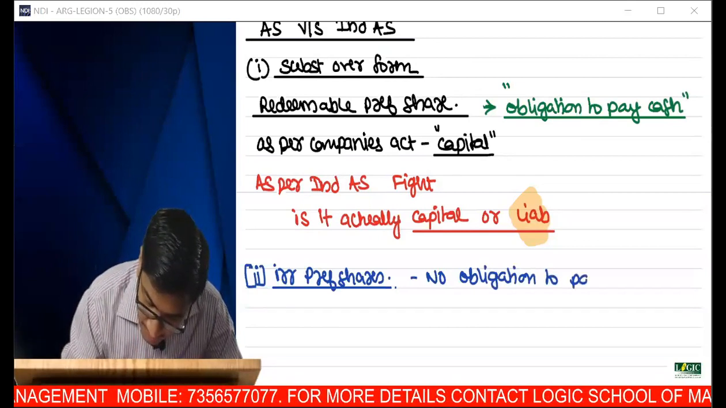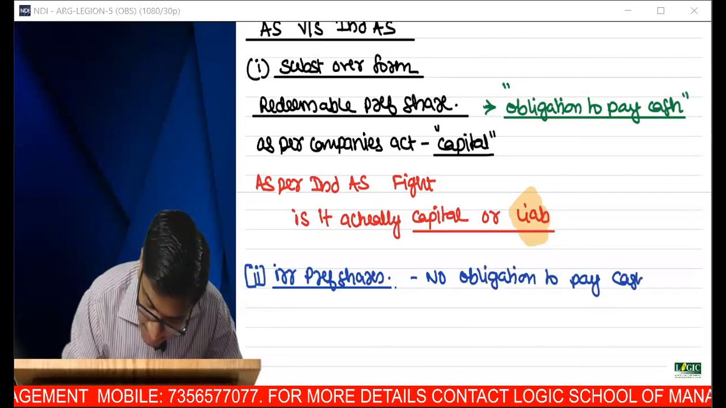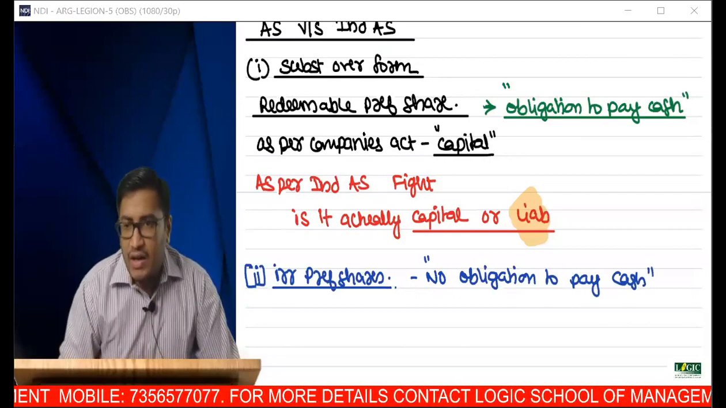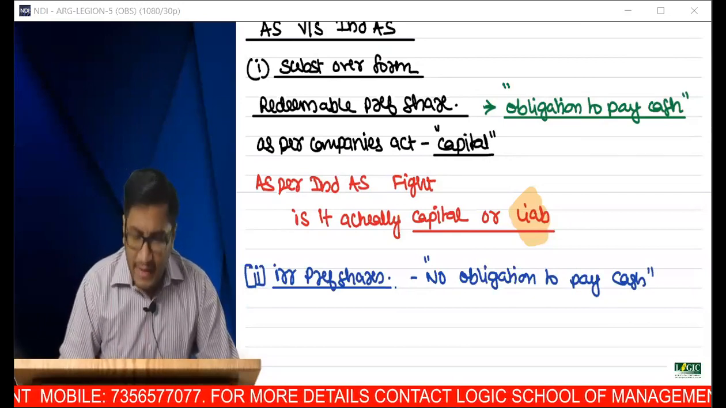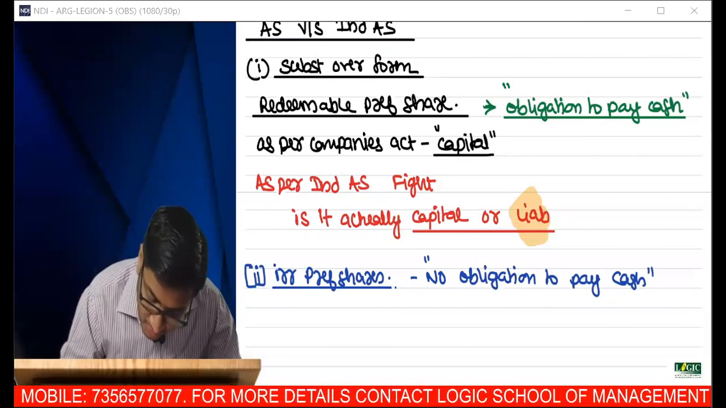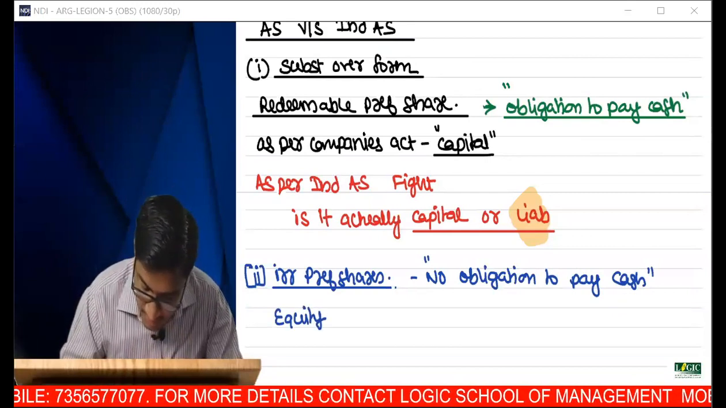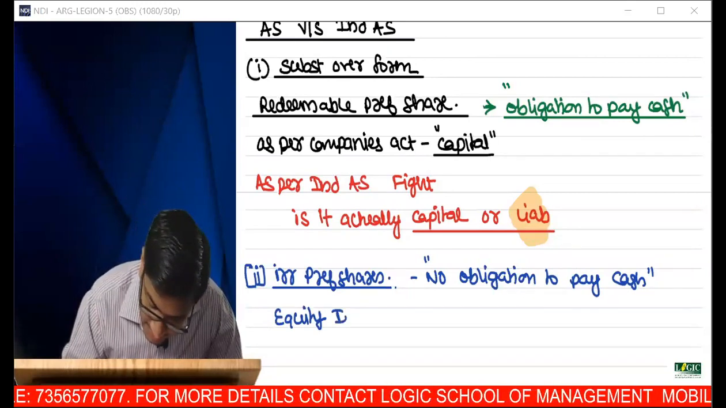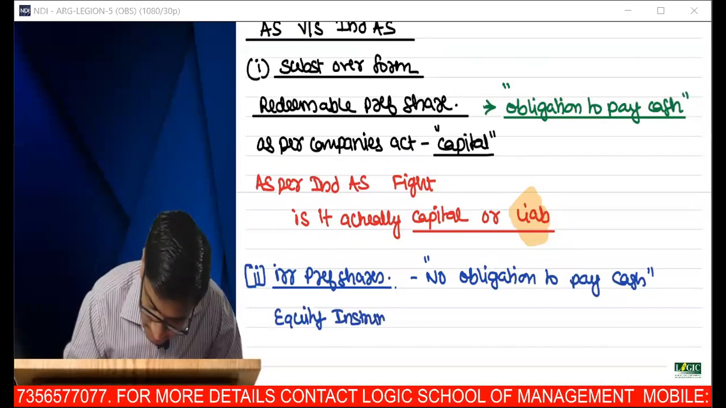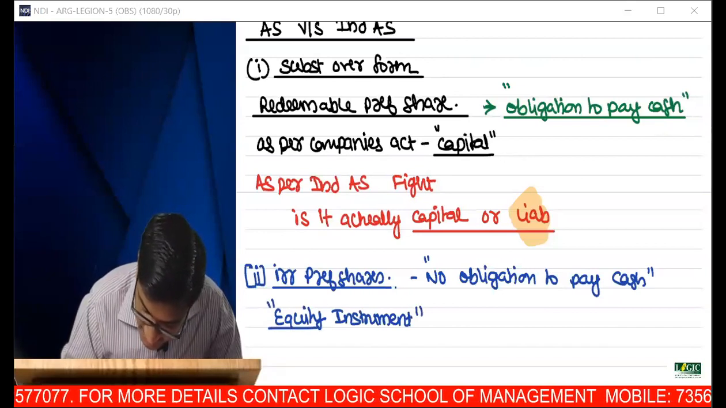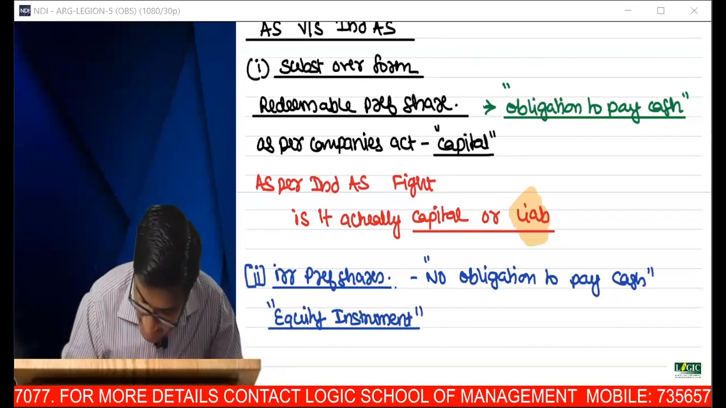There is no obligation to pay cash. Therefore, this will be treated as capital. Now, we are not going to use the word capital. In Ind AS, it is known as equity. It's an equity instrument. I repeat, it is an equity instrument.